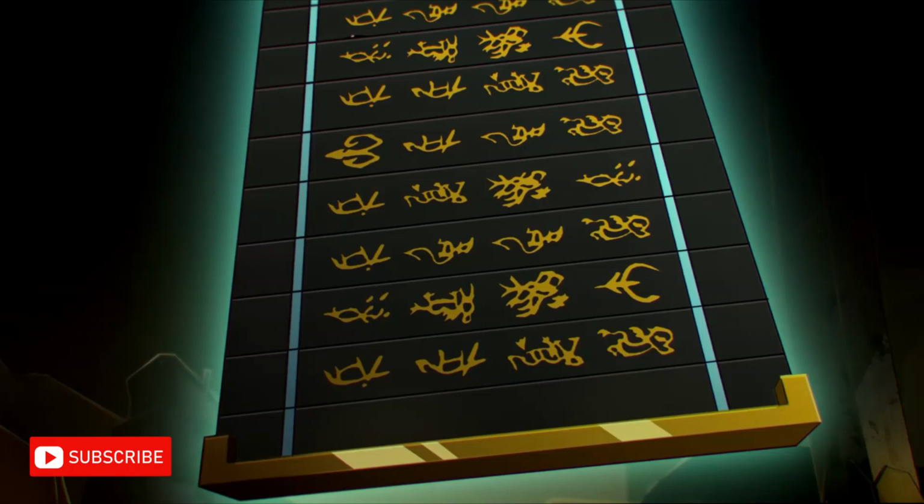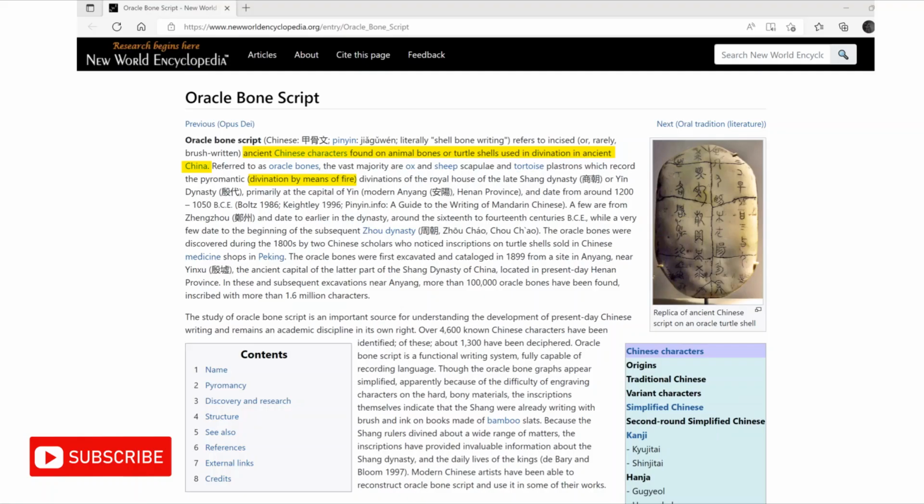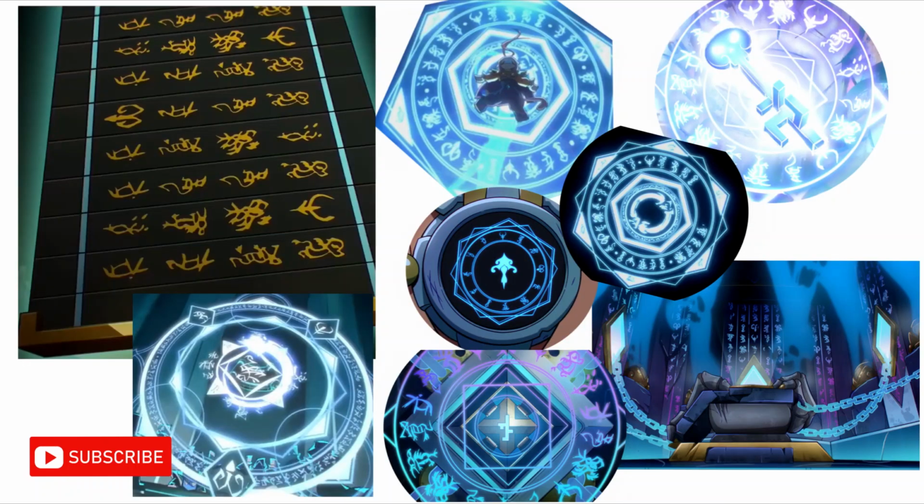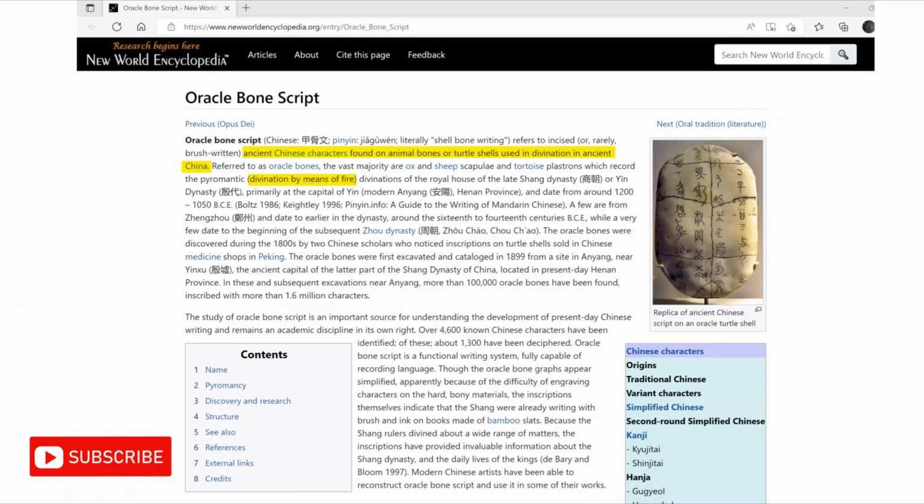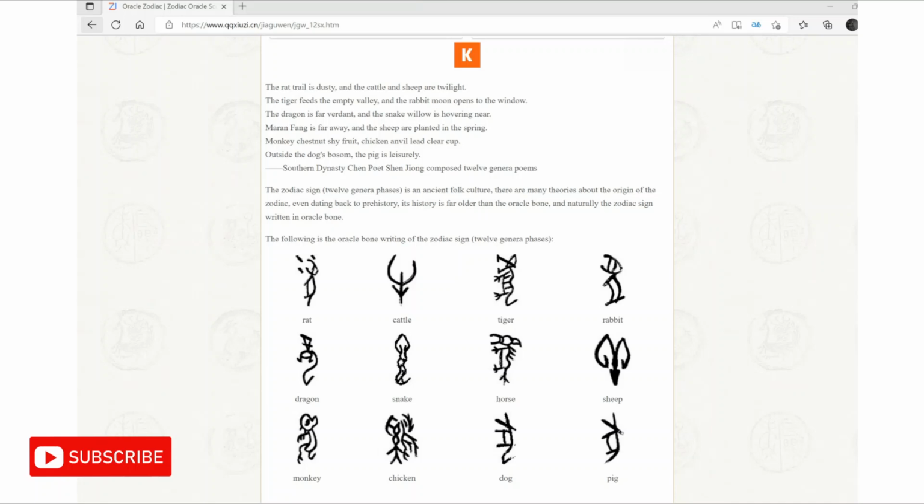In Monkie Kid, the scroll of memory is very powerful, and it is covered in these symbols. These symbols are in the language Oracle Bone script, and interestingly enough, Lady Bone Demon also used these symbols. But Oracle Bone script is just the language. The symbols themselves are the zodiac symbols.